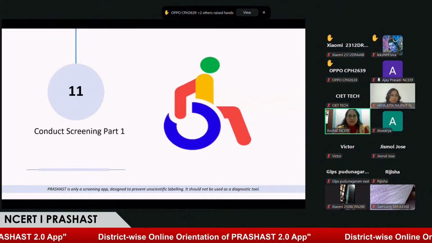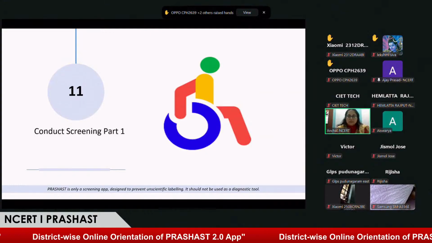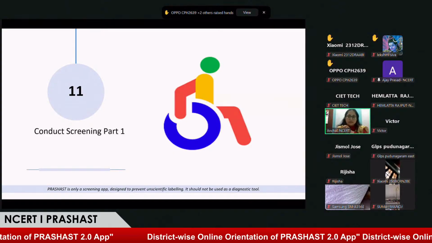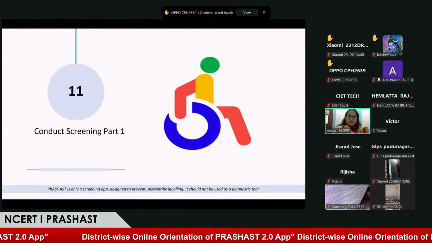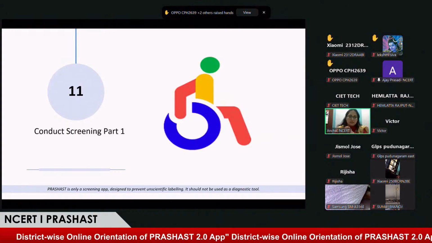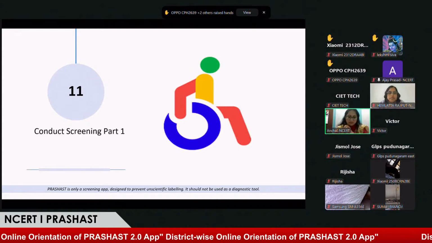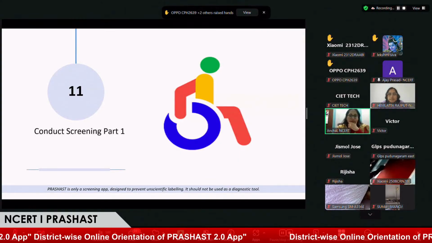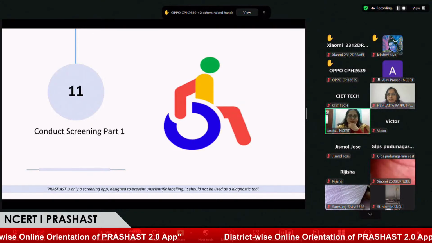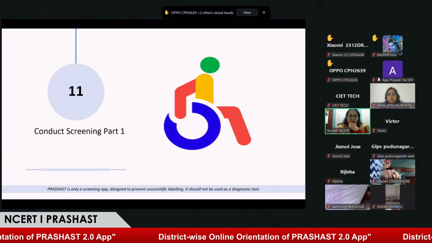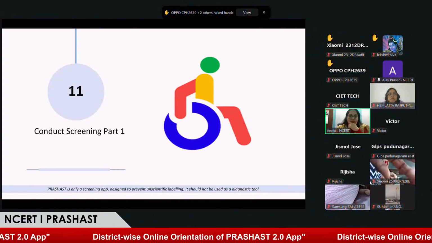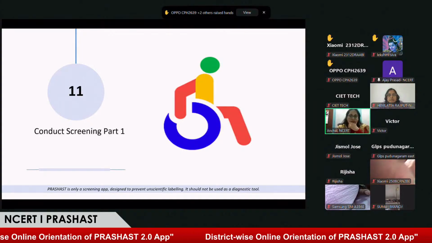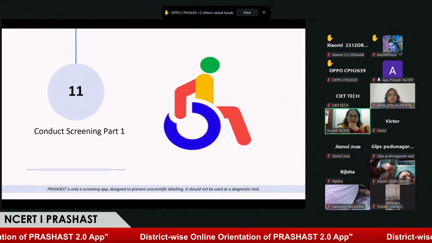Yes, ma'am. So, ma'am, APAR ID is an ID given by the Ministry. This is an Automated Permanent Academic Account Registry, which is the full form of APAR. So this is a unique number provided to each and every student in India. But as we all know, this is an ongoing process, and all the students might not have this APAR number. So the schools who have generated APAR ID for the students can enter the details of the student along with the APAR ID. And the schools that have not generated it yet may leave it blank for the time being till the APAR ID is generated for all the students.